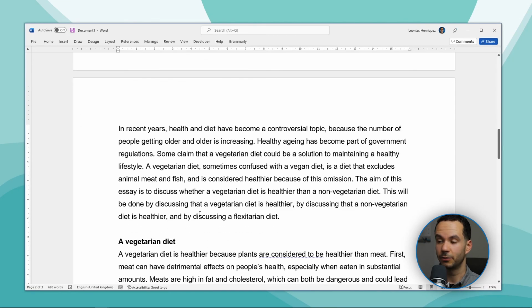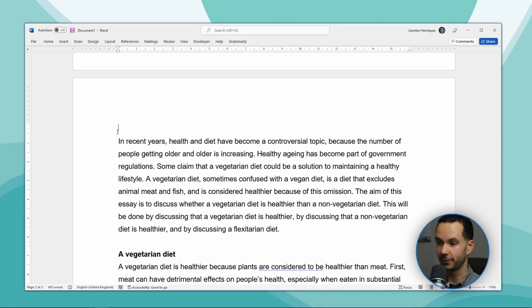And the only thing I need to do now is add the introduction header to this paragraph. And you might want to think of an interesting title as well, but that's not, of course, in the scope of this tutorial. Now, one thing I didn't do in my conclusion is state my own opinion. I haven't done this because we already have three paragraphs, but if I wanted, I could have added my own opinion to this conclusion.